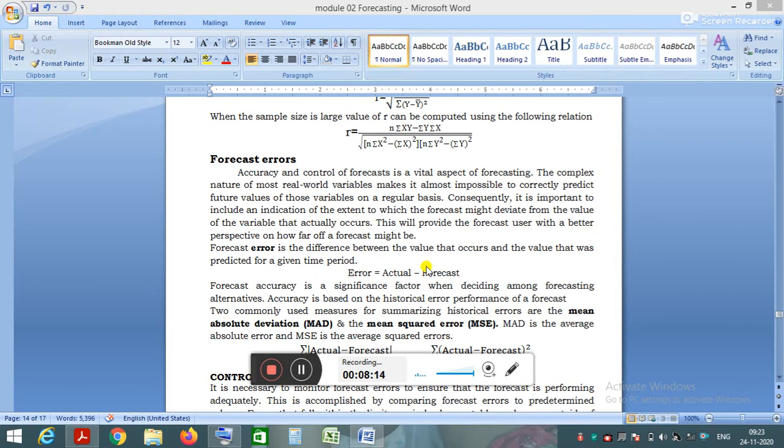Next one is forecast errors. It is difficult to make an accurate forecast because the demand for a product, the increase in the cost, whatever may be the type of forecast, includes a number of variables, and it is difficult to consider all the variables and to make an accurate forecast. Therefore, it is important to include an indication of the extent to which the forecast might deviate from the value of the variable that actually occurs. This will provide the forecast user with a better perspective on how far a forecast might be off.